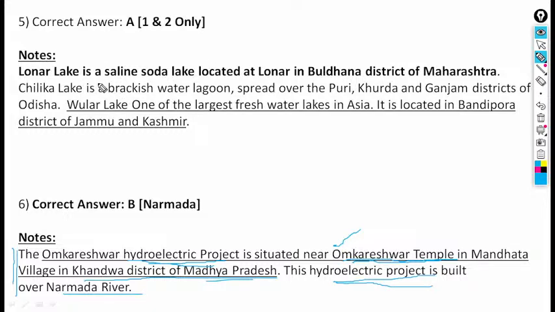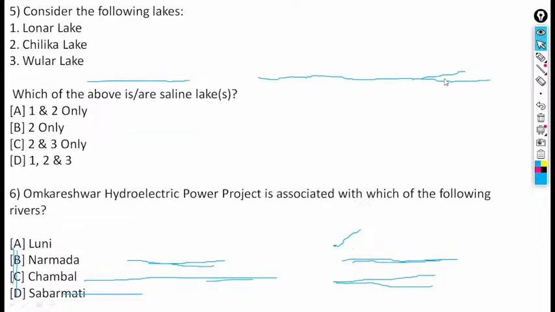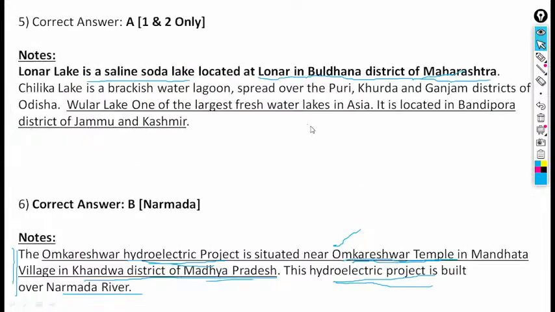Lonar Lake is a saline soda lake located at Lonar in Buldhana district of Maharashtra. Chilka Lake is a brackish water lagoon spread over Puri, Khordha and Ganjam district of Odisha.